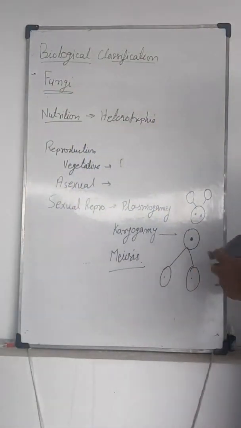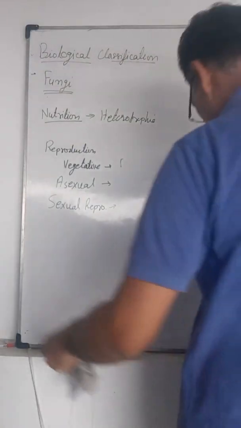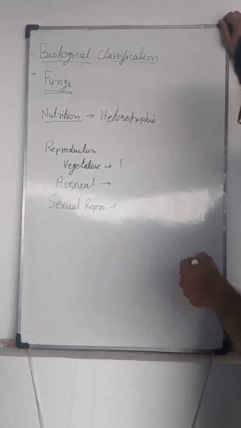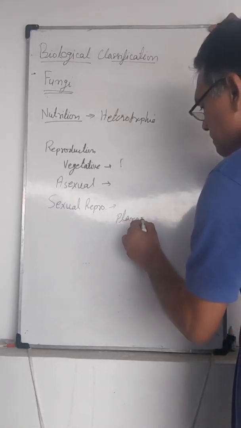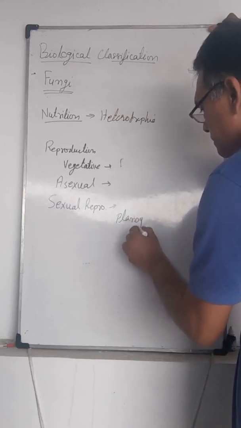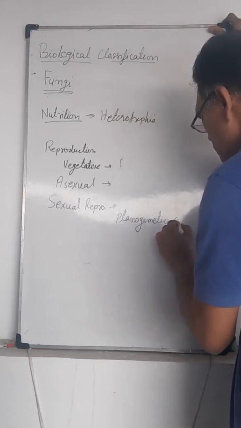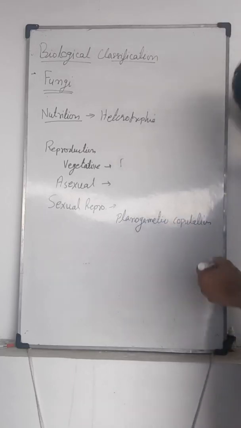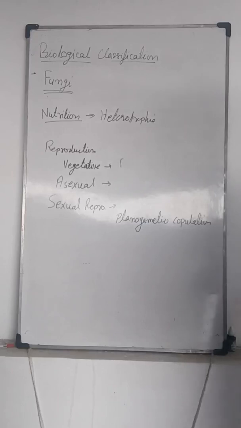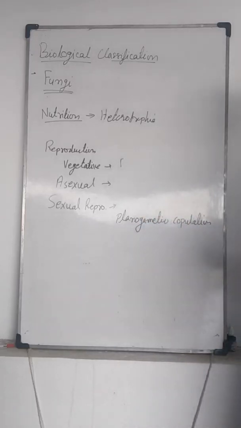In fungi, different types of sexual reproduction are there. One is planogametic copulation, where the gametes are motile, which is why it is known as planogametic copulation.